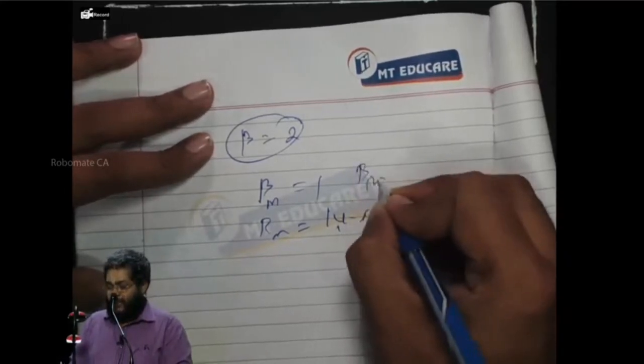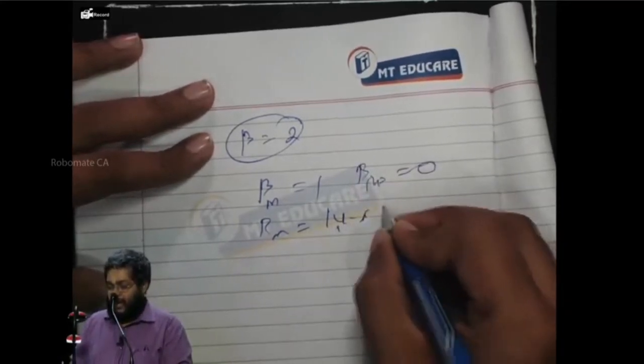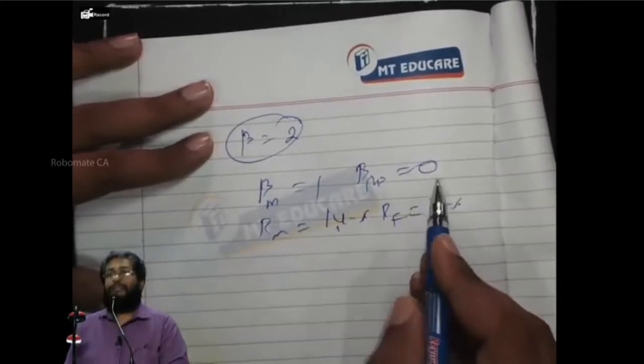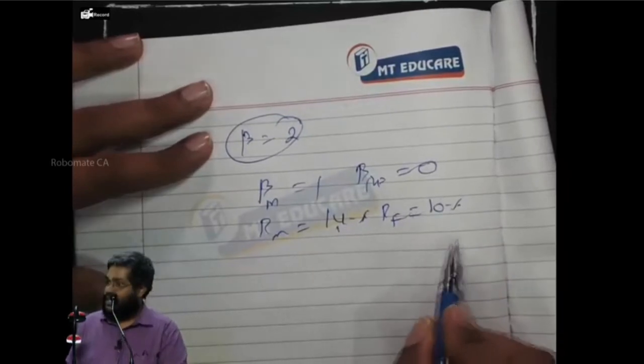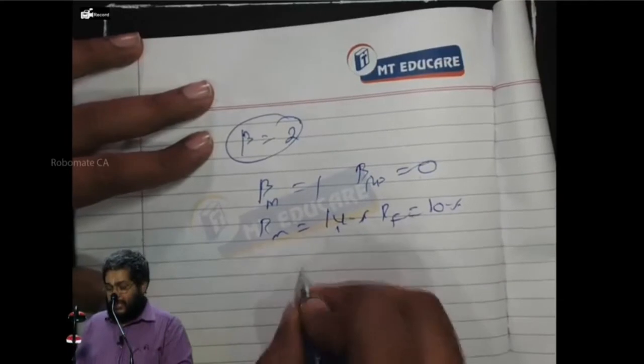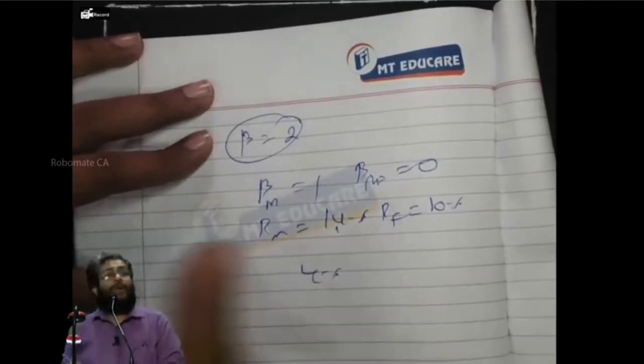The beta of RF is what? 0. And the RF is going to be what? 10%. What I say is, for a beta of 0, I want 10%. For a beta of what? 1, I will get how much percent? 14%. So the risk premium is what? 4%. For 1 beta, yes or no?